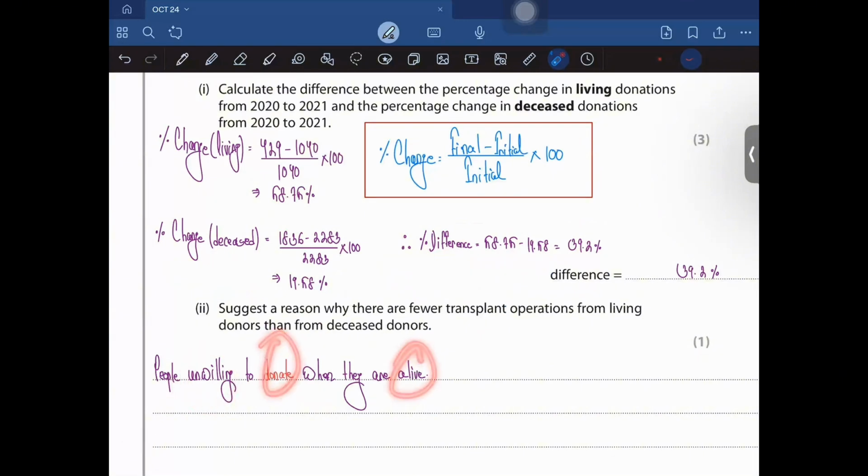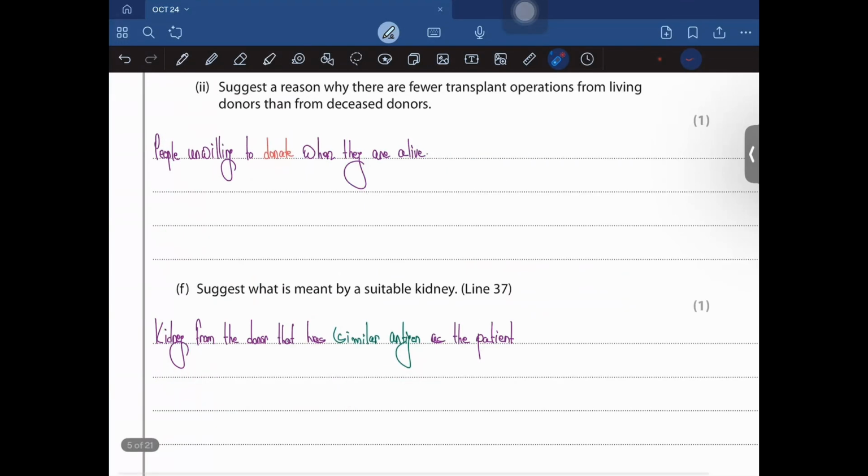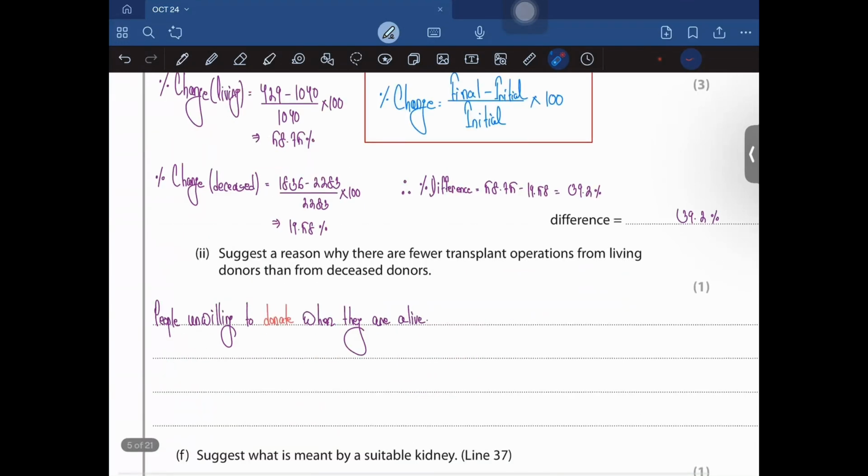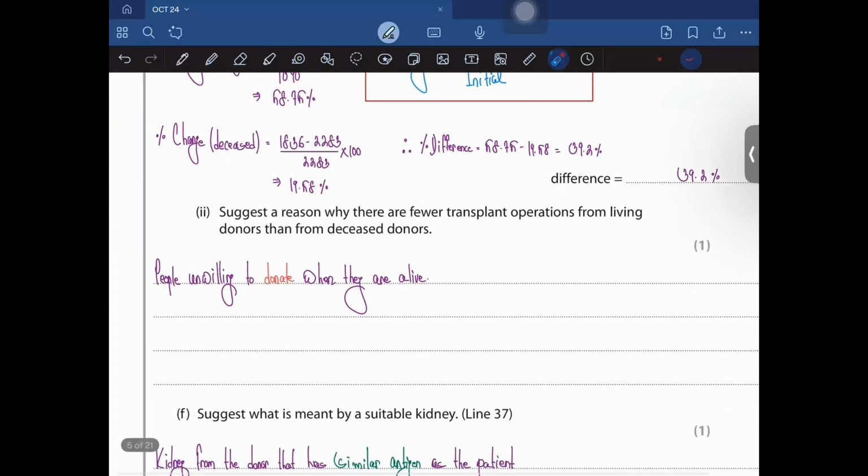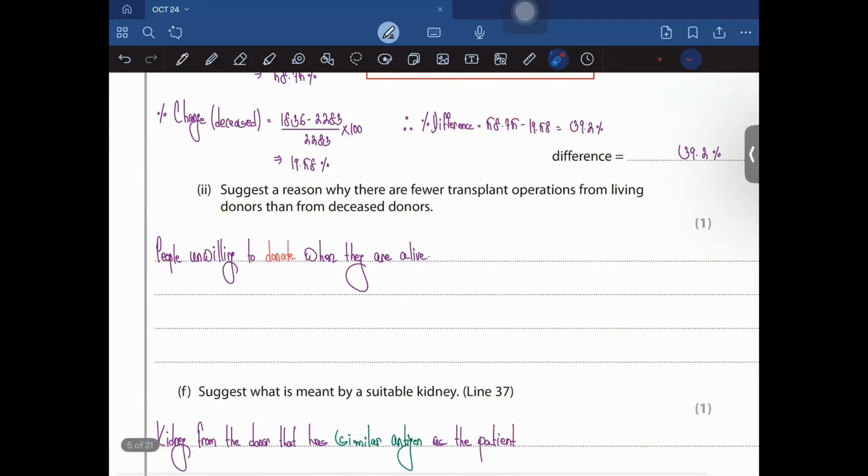Moving on, suggest what is meant by a suitable kidney, right? A suitable kidney is the one that would have similar antigens as the patient receiving it, and apart from that, it shouldn't be rejected by the immune system of the body. A kidney from a donor that has similar antigens as the patient and should not be rejected by the body of the person.